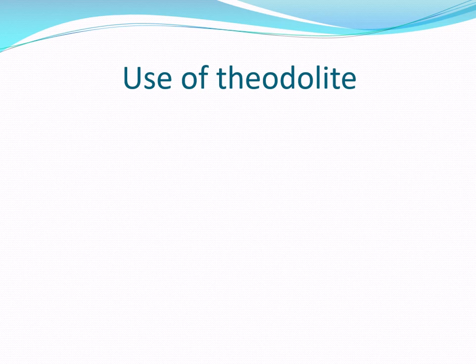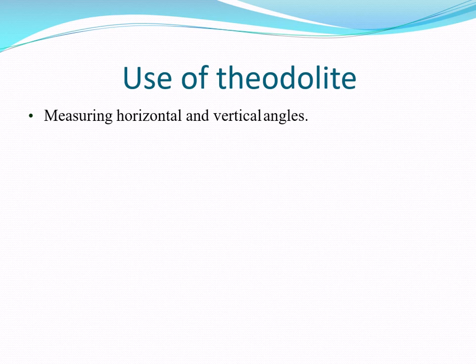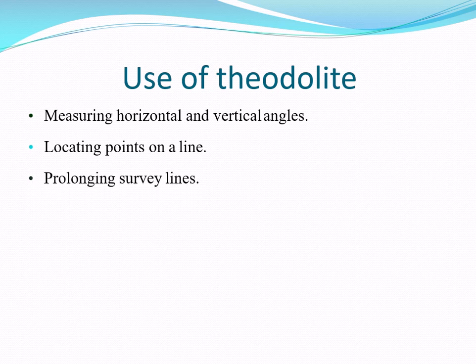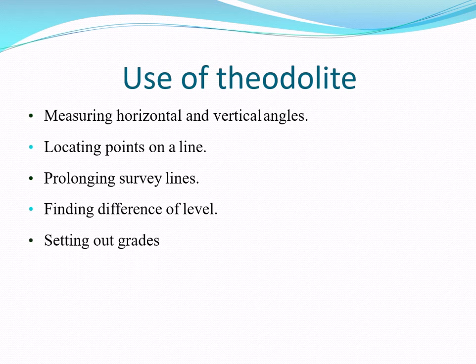The next topic is the use of the theodolite. As we already discussed, the measurement of horizontal and vertical angles is the main use of this theodolite. Then, locating a point on a line, prolonging survey lines, and finding the difference of level, so that we can easily do earthwork calculation. Then setting out grades and ranging curves. This ranging of curves is applied to align roads, railways, highways, etc. The next one is the tachometric survey. So these are the uses of the theodolite.